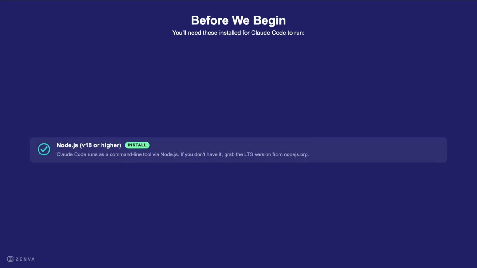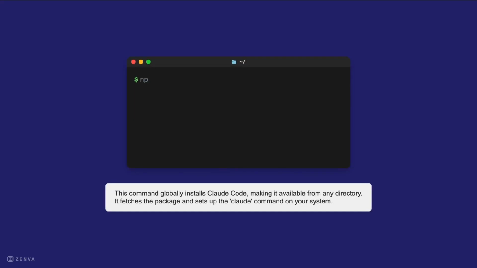Before installing Claude Code, you need to have Node.js. You need Node.js version 18 or higher. Claude Code is a command line tool, and Node.js lets it run. If you don't have it, download the latest long-term support version from nodejs.org. With Node.js installed, you can install Claude Code. Open your terminal and run the command you see. This uses npm, the Node package manager, to install Anthropic AI Claude Code globally. The -g flag installs it globally, so you can run the Claude command from any directory. It downloads and sets up everything for Claude Code to work.